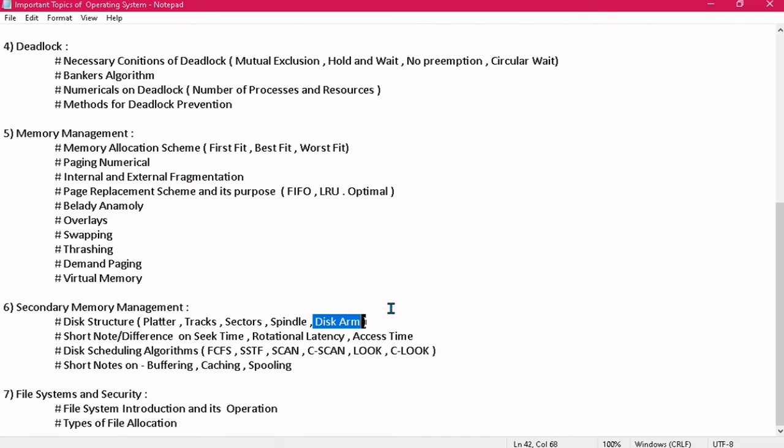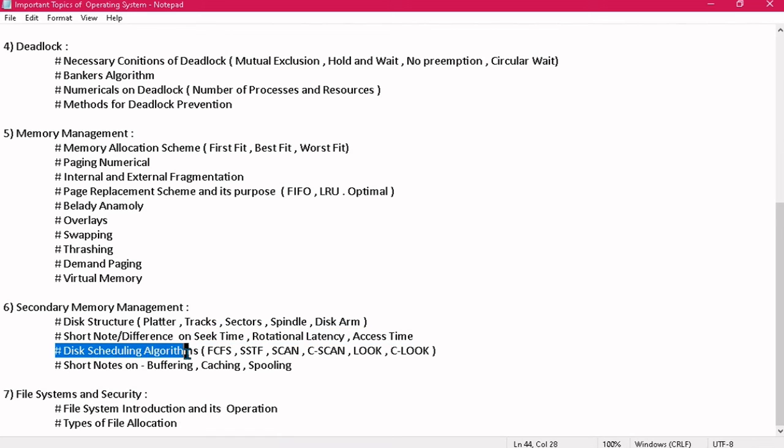Again, here also, if you know the main context of the particular topic, you can explain every other related term. Now there is a chance that you might get a short note or a difference on seek time, rotational latency, and access time. You should be very clear about this. And instead of just giving the theoretical explanation, better you make a platter, and on that platter make the tracks and sectors, and explain how seek time and rotational latency arise. Okay.